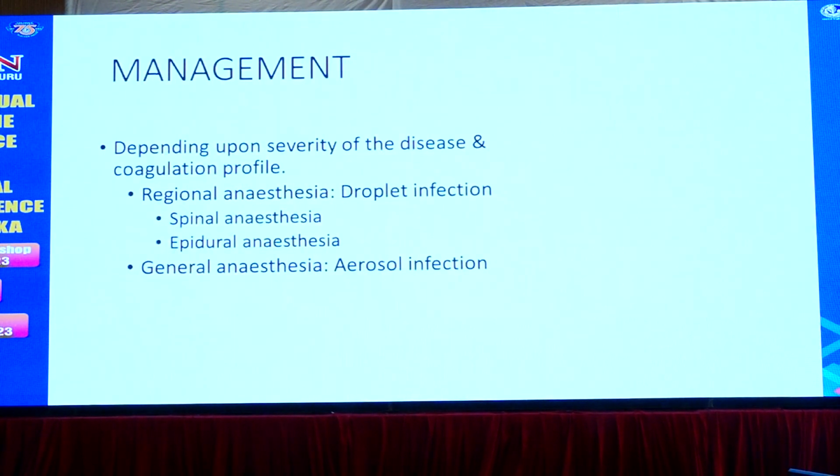Coming to management, depending upon the severity of the disease and the coagulation profile, we have to decide between general anesthesia and regional anesthesia. Regional anesthesia is associated with less droplet infection, so it may be epidural or spinal anesthesia. Keeping an early epidural catheter is preferable. If at all it is necessary, we can go for surgery also. General anesthesia is associated with aerosol spray, so we have to take more precautions.